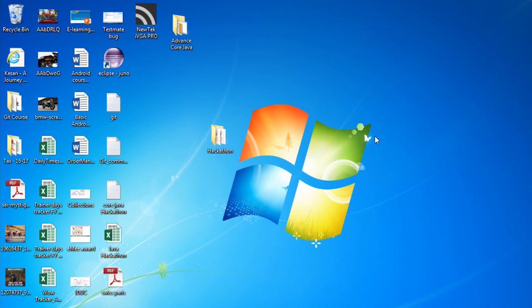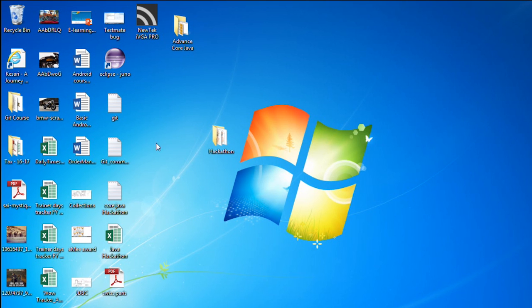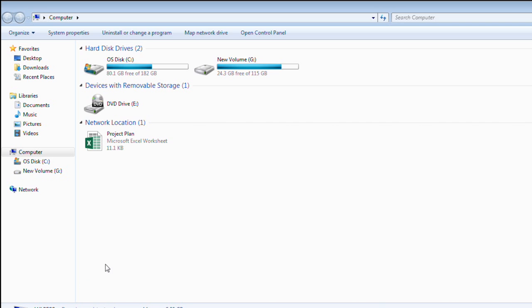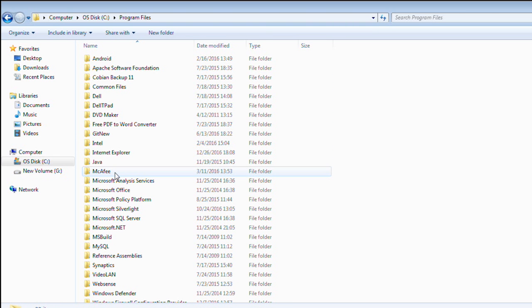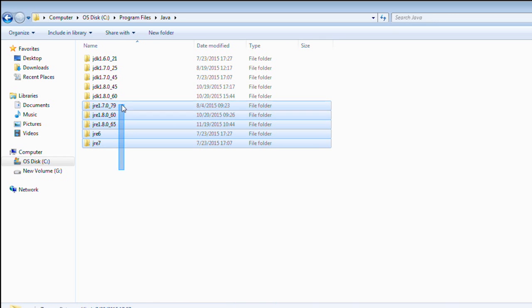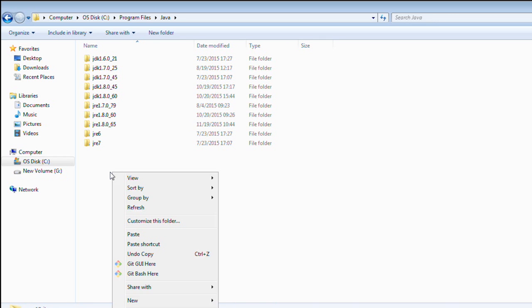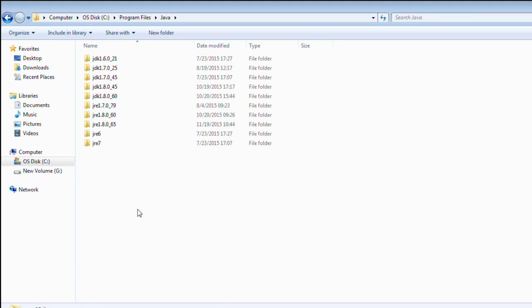What we need for this is a JDK to be installed on our machine. I'll just show you on my machine, a JDK is installed. If I go into the program files, what I have is a Java folder. If you see, I have many versions of Java. For now, even version 1.5 is fine for us, 1.5, 1.6, and the latest one is 1.8. So that should be installed on your machine. So we need a JDK.